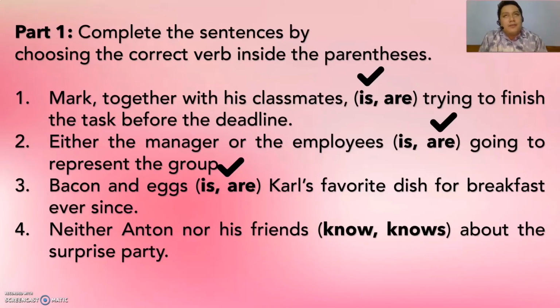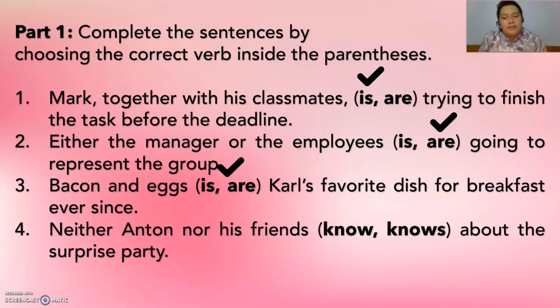Now, the rule which is closest to number 4 is the rule for number 2 because they're just the same. For number 2, it's just either and or. But for number 4, it is neither and nor. And the rule is going to be the same.